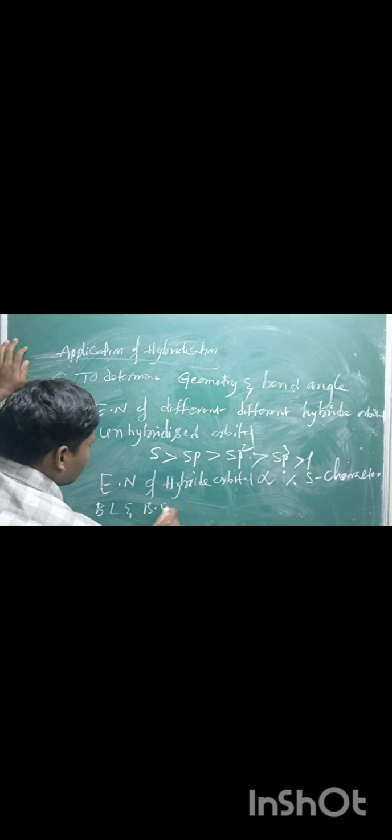That means the bond length and bond strength of the carbon-carbon bond and carbon-hydrogen bond in hydrocarbons depend upon the percentage of S character.